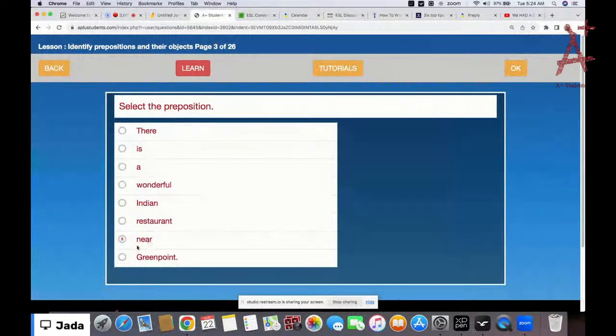So imagine that near is not here, and you say there's a wonderful Indian restaurant, Green Points. You see that the sentence is incorrect. So you need your preposition to join your sentences together. So that's why we have prepositions. Okay?